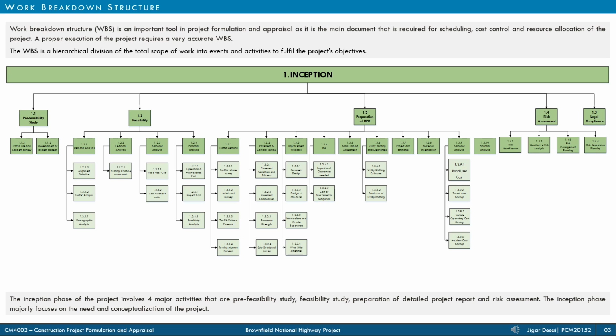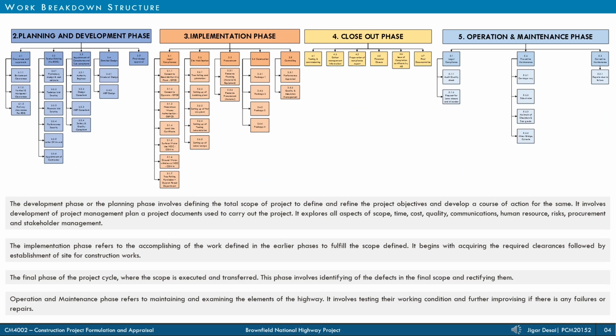The initial phase of the project involves pre-feasibility study, feasibility study, preparation of detailed project report, risk assessment and legal compliances. The feasibility study of a project involves demand analysis, technical analysis, economic analysis and financial analysis, which are further reflected in our project. In the planning and development phase, the tender bidding for the project is carried out.